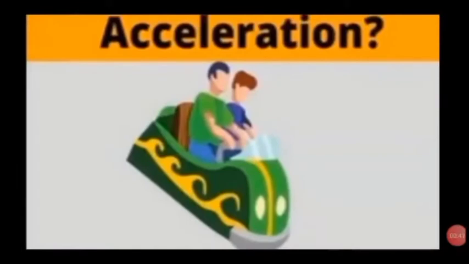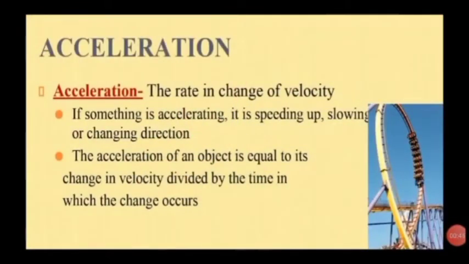What is acceleration? Acceleration is the rate of change of velocity. Usually, acceleration means the speed is changing, but not always. When an object moves in a circular path at a constant speed, it is still accelerating because the direction of its velocity is changing. The acceleration of an object is equal to its change in velocity divided by the time in which the change occurs.